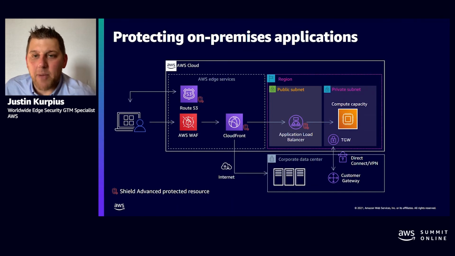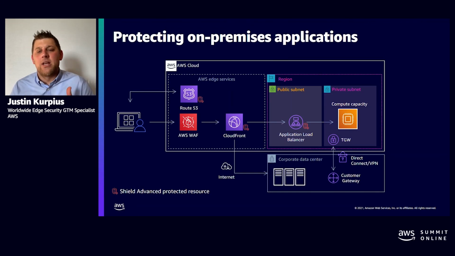And finally, protecting on-premise applications. Now, we've seen this a lot from customers as of late, and it helps with a few different use cases. If customers are looking to scale, definitely when it comes to DDoS.